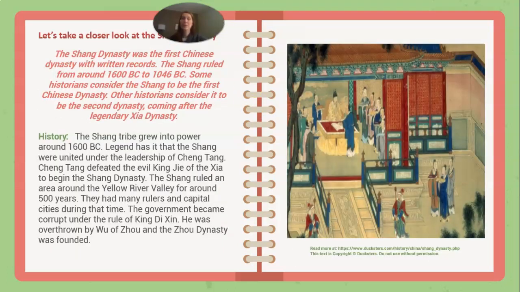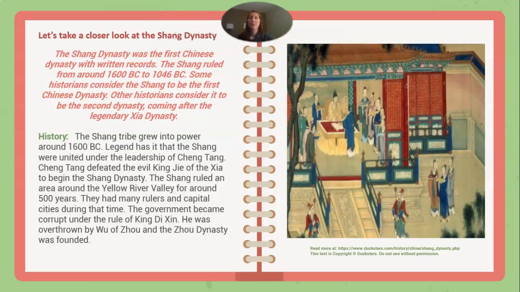So let's take a little bit closer look at the Shang dynasty. The Shang was the first Chinese dynasty with written records. The Shang ruled from around 1600 BC to 1046 BC. Some historians consider the Shang to be the first Chinese dynasty. Other historians consider it to be the second dynasty, coming along after the legendary Zhou dynasty.